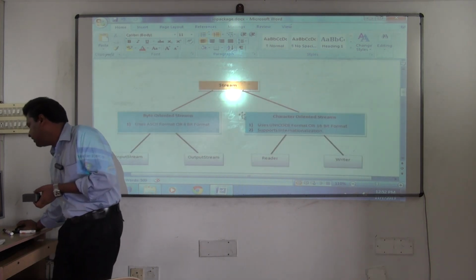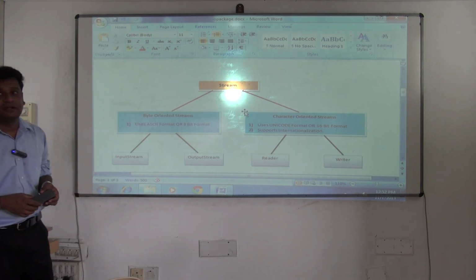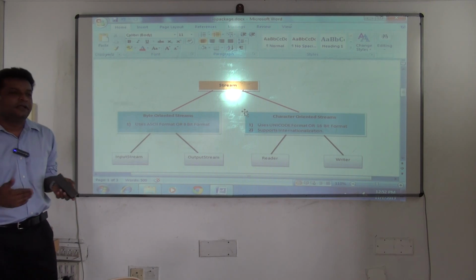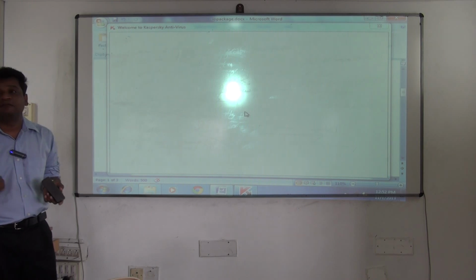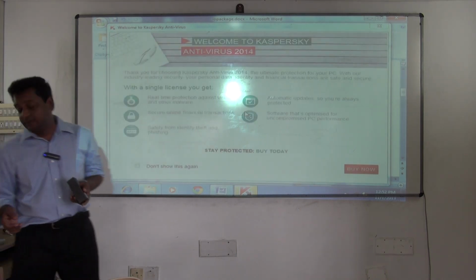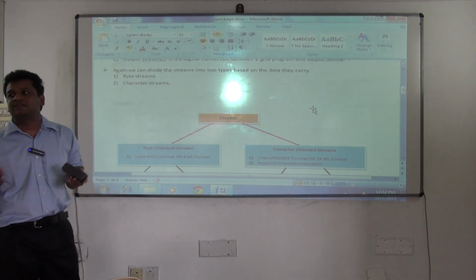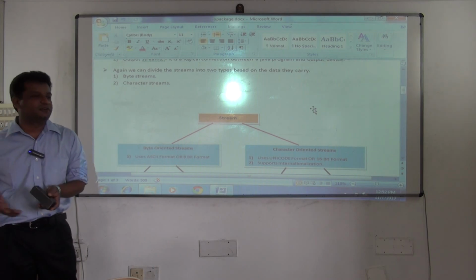Now see this clearly, how Java is organizing the library. You understand how it organizes the library. There are plenty of classes. Some will do input operation, some will do output operation. Some classes do input operation in the form of bytes, and some do input operation in the form of characters. Again, some classes do output operation in the form of bytes, and some do output operation in the form of characters.